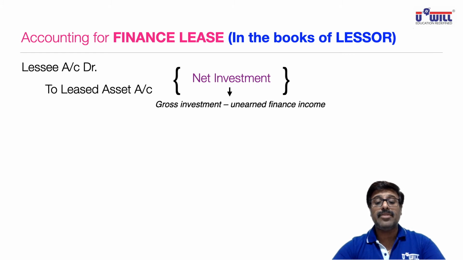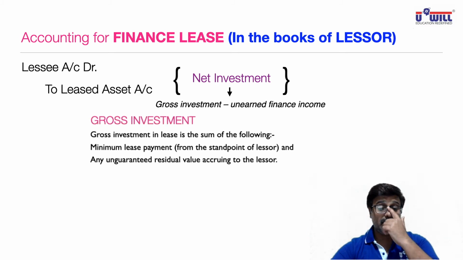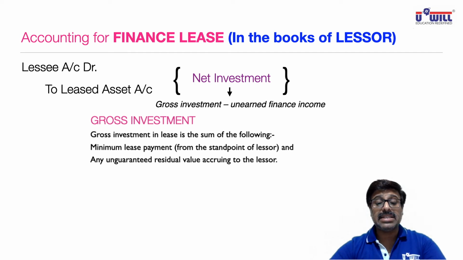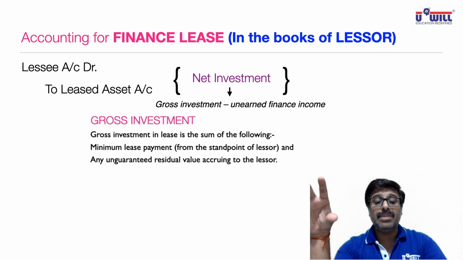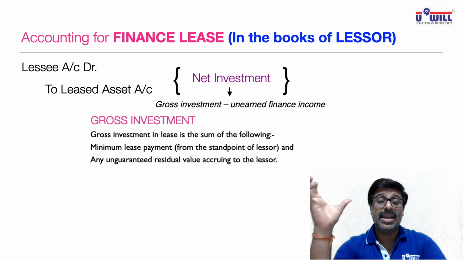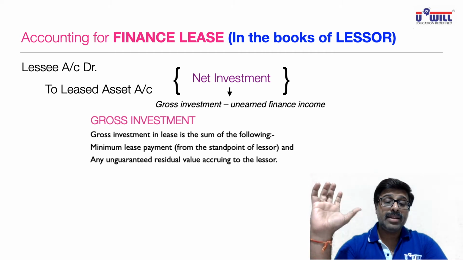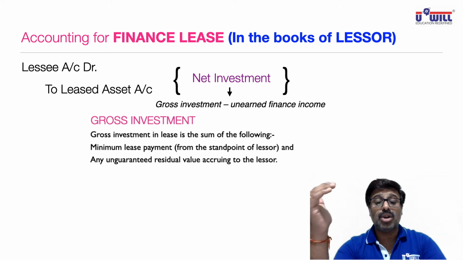Unearned finance income means interest, interest which is not earned yet. It is going to be earned in future. What is gross investment? We studied in the last lecture if you remember. Gross investment in the lease is the sum of the following: minimum lease payment from the lessor's point of view and unguaranteed residual value accruing to the lessor. I gave you that example also, the bikes example, where minimum lease payment was coming to 50,000 into 6 years. In that Sholay example I gave you, Dharmendra, Amitabh Bachchan, that 50,000 bullet bike you're paying in 6 yearly installments, so 3 lakh rupees, that is the minimum lease payment.